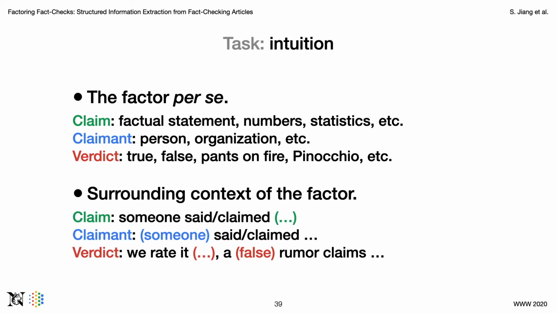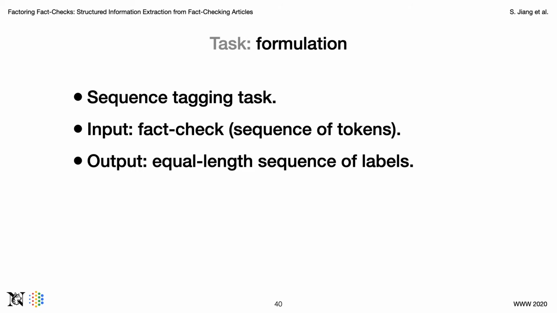In addition, we could also look at the surrounding context of the factor. Claims usually appear following certain verbs as context, such as "someone claimed", "someone said", etc. And we can also identify claimants from this context, which is "someone". Verdicts are often explicitly pointed out by a concluding sentence, such as "we rate this claim true", or could be embedded in a sentence such as "a false rumor claims", etc. This intuition gives us some confidence that we can use NLP models to extract these factors from fact checks.